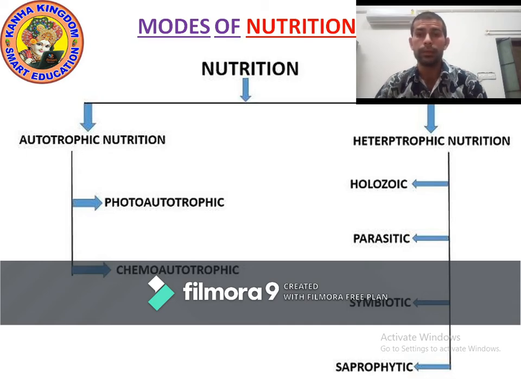When plants use carbon dioxide and water in the presence of sunlight, chlorophyll absorbs the sunlight and they make carbohydrate. So, it was a brief introduction of autotrophic nutrition. Now we will start heterotrophic nutrition. Let's move on to the next point.